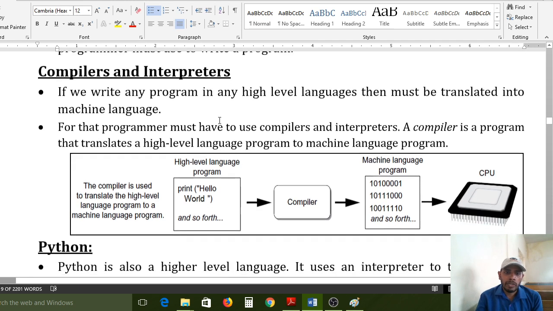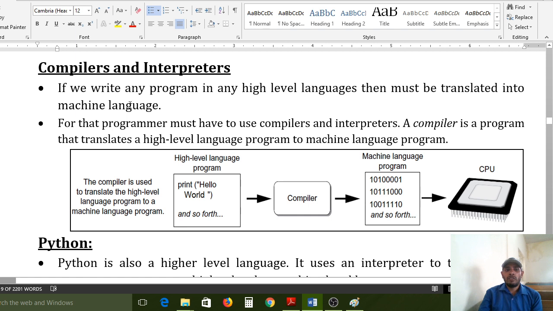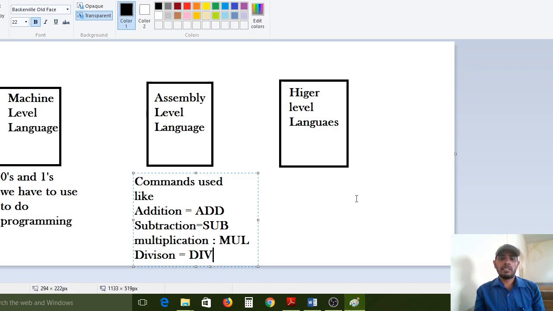And now compilers and interpreters. If you write any program in any higher level language, it must be translated into machine language. You have already learned this in C language. If you write any C program, you need to compile it. After the writing part is over, immediately that file needs to be saved, and after that you need to compile. After compiling, what will you get? The source file extension is .c. All of you please carefully observe here. I will explain in a diagrammatic way.